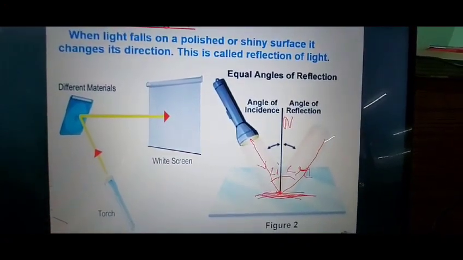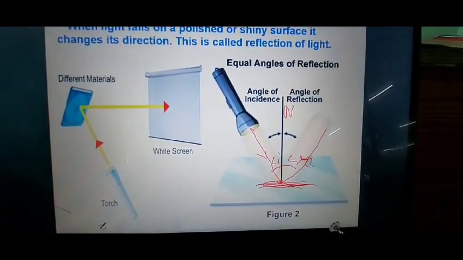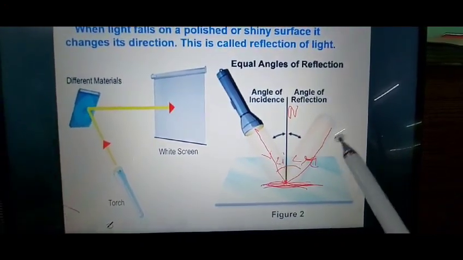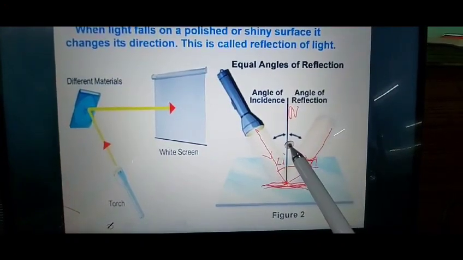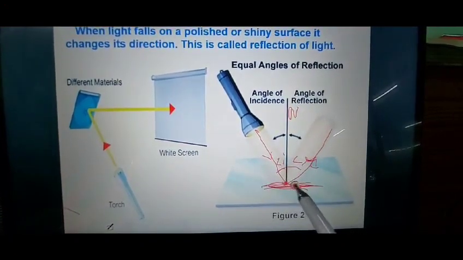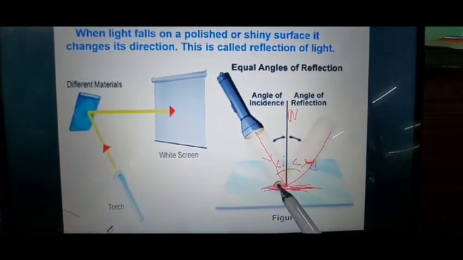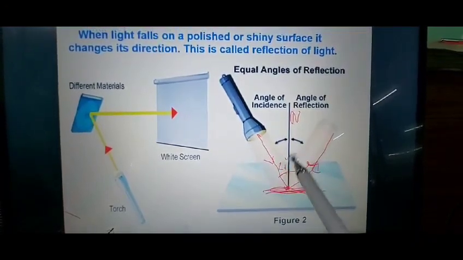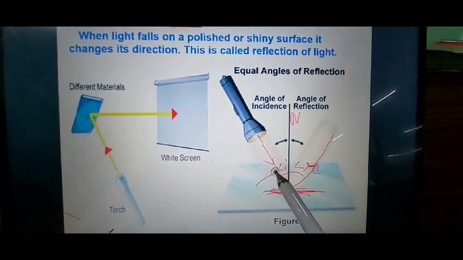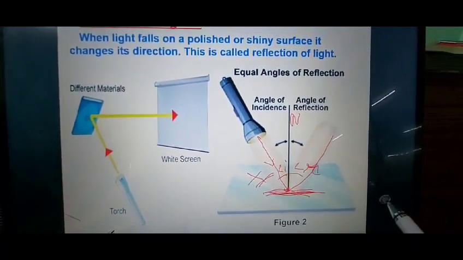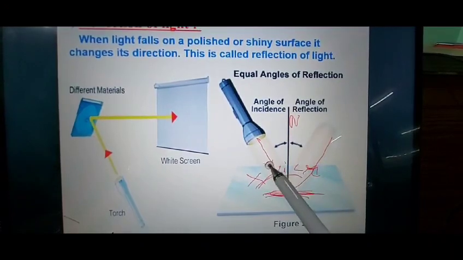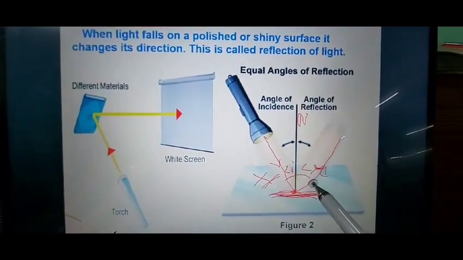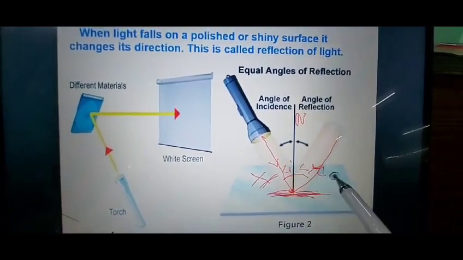Most of the time children get confused how we are going to represent angle I and angle R. Just remember it. Whatever angle you have to represent, it should be represented taking into account this imaginary line, the normal, which is perpendicular to the surface from where the reflection is taking place. So the angle of incidence is the angle between the incident ray and the normal. Many times you label this one. This angle is wrong. So remember, angle I is the angle between the incident ray and the normal, and angle R, the angle of reflection, is the angle between the normal and the reflected ray.